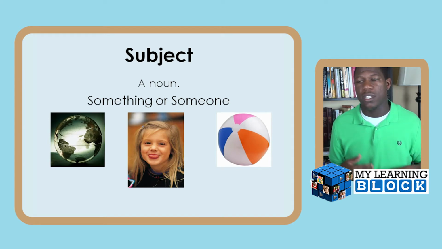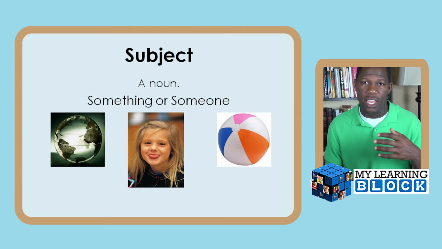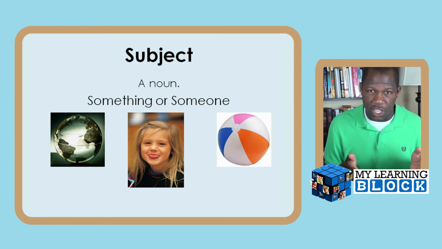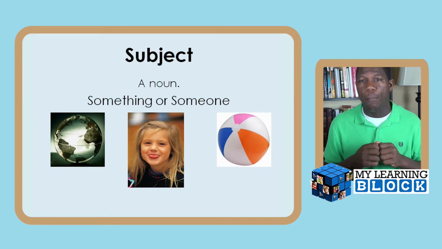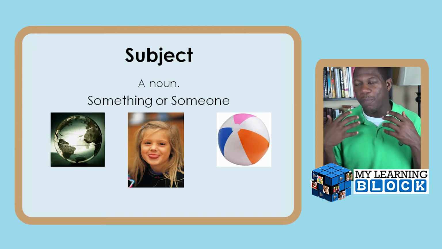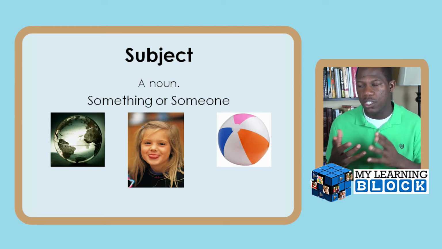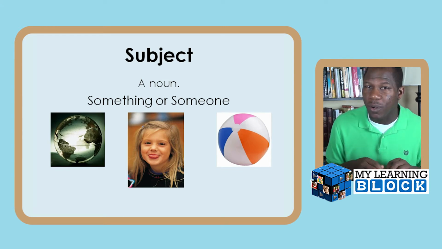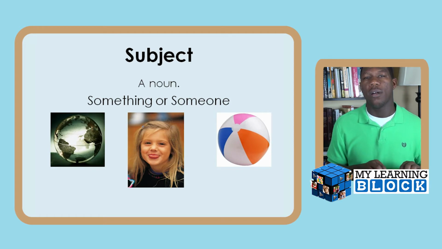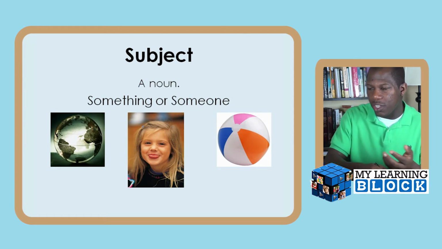A subject is a noun, basically. It's something or someone. As you see, it could be a place, such as the globe. It could be a person, such as the little girl. And it could also be an object, so a person, place, or thing, such as the ball, and it can be a concept or an idea as well. But that's your subject.